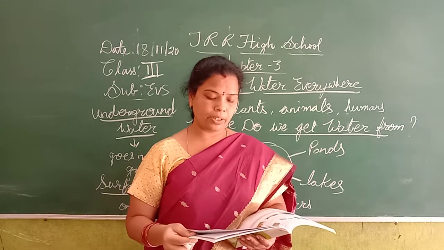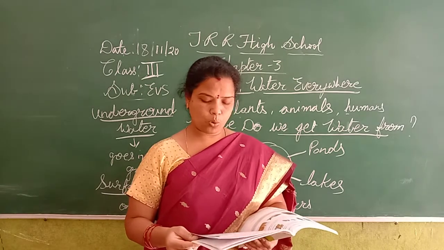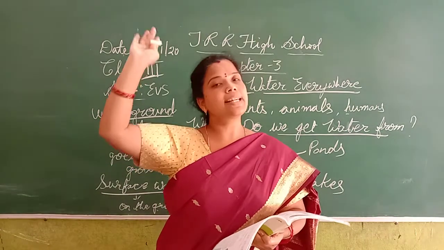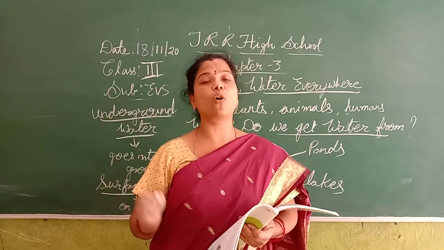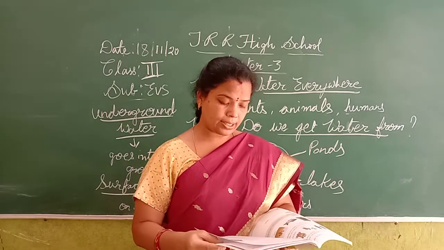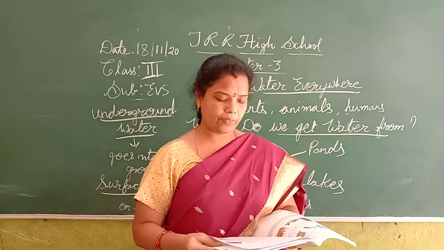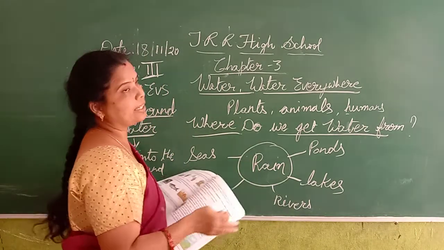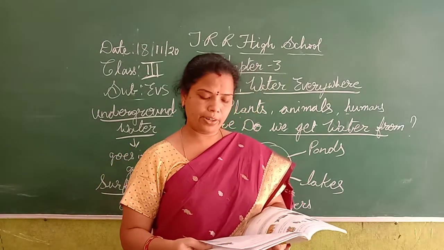Rain falls on the high mountains as snow because of the cold weather. When the rain falls on the high mountains, the surrounding is very cool, so it forms snow. This snow, when it melts due to the heat of the sun, flows into the rivers.